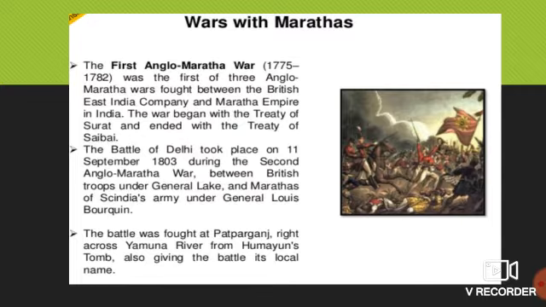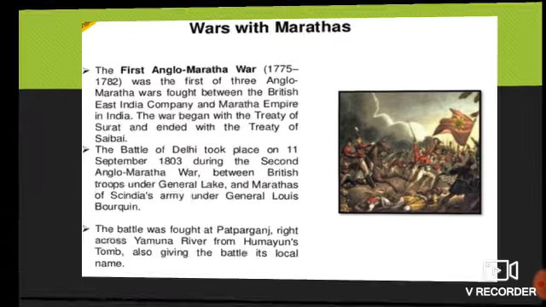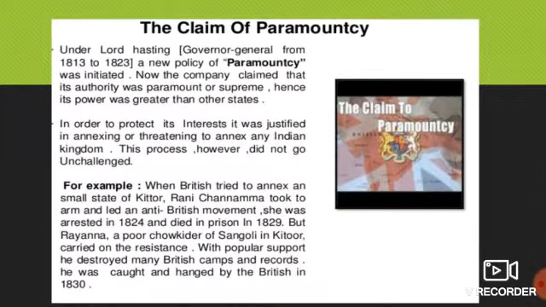And finally, the Third Anglo-Maratha War of 1817-19 crushed Maratha power. The Peshwa was removed and sent away to Bithur near Kanpur with a pension. And the company now had complete control over the territories south of the Vindhyas. Okay, so in this way, they had control over the southern part of India as well.